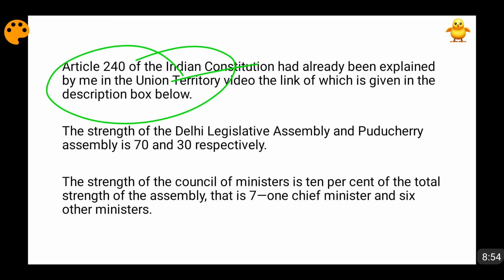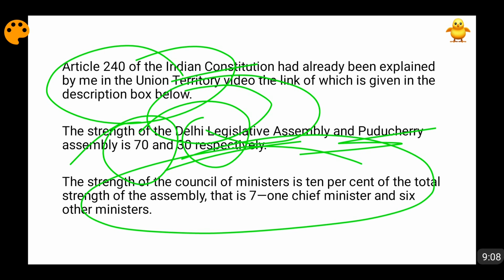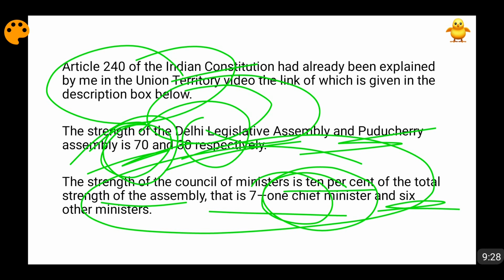Also, friends, the strength of the Delhi Legislative Assembly has been fixed at 70 and Puducherry Legislative Assembly has been fixed at 30. These strengths can be increased or decreased by the parliament. Also, this provision is related to Delhi. It is being said that the Council of Ministers will be limited to 10% of the total strength of the assembly. In states it is 15%, but in the case of Delhi it is 10%, friends. For example, 70 is the strength, then the council of ministers will be 7, that is 10%. In this 7, 1 will be the chief minister and there will be other 6 ministers.